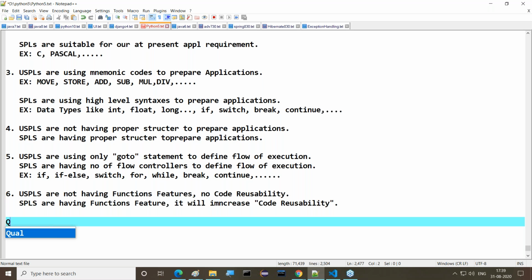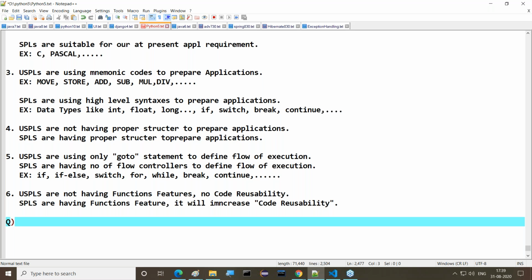Immediately we have one more question. By seeing all these points, which programming language is suitable for us: unstructured programming languages or structured programming languages?